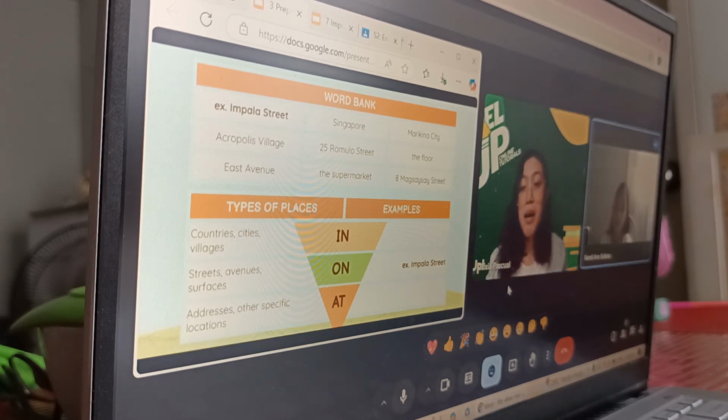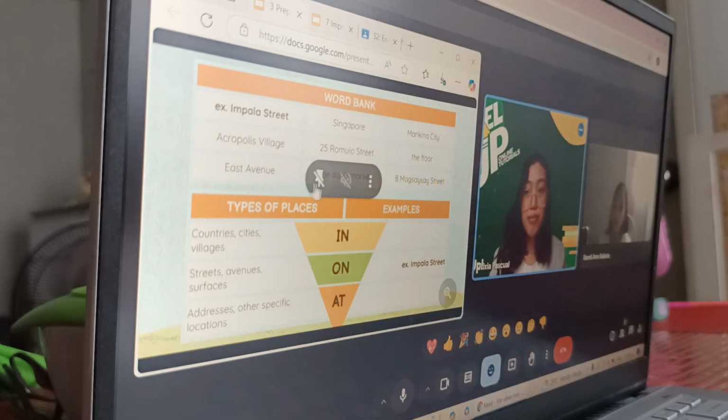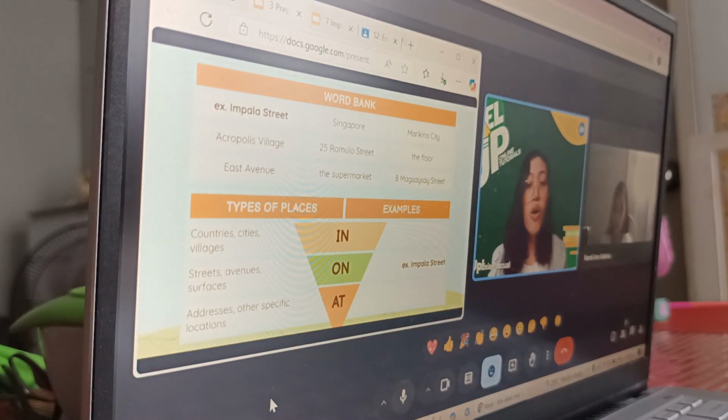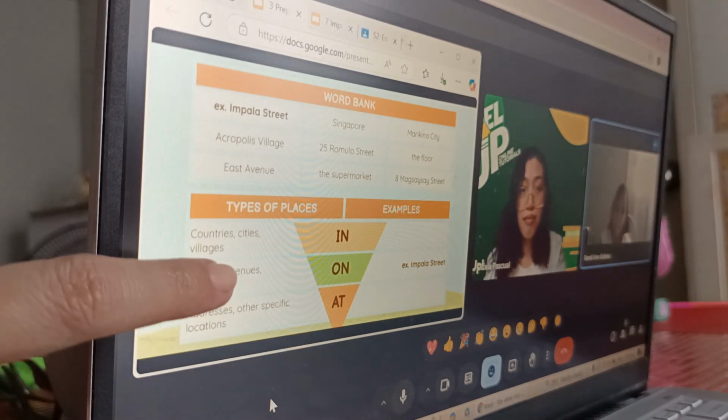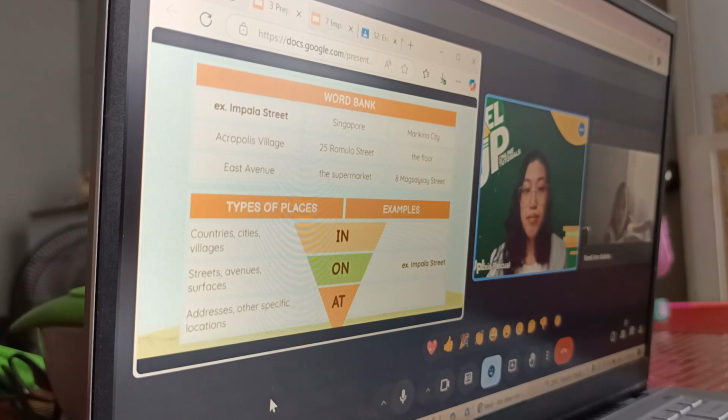How about this one? 8 Magsaysay Street. So we have the house number and then the street name. Are we going to use in or at? If we are going to use this one, 8 Magsaysay Street, are we going to use in, on, or at? On. Alright, so I can see why you answered on. But actually, for this one, the correct answer is at.